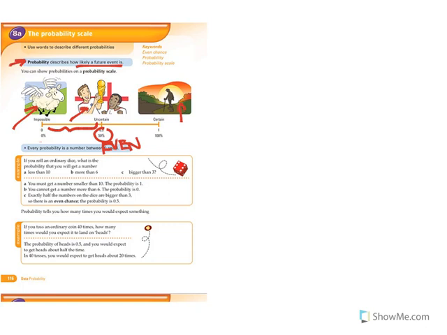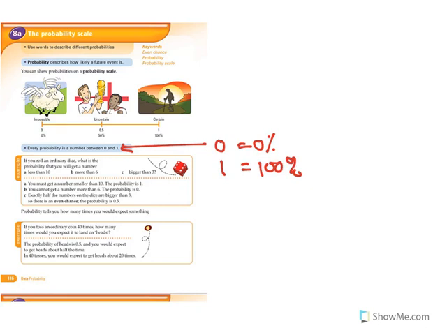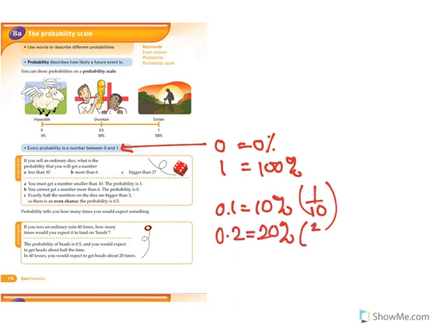And then it's certain that the sun will go down or rise, even if it's covered in clouds, because that's what illuminates our Earth. Every time we talk about probability, it's between 0 and 1, because 0 represents 0% and 1 represents 100%. So everything in between, like 0.1, is 10% or 1/10, same thing. 0.2 is 20% or 2/10, same thing. 0.5, for example, is 50%, which is 5/10, and so forth.